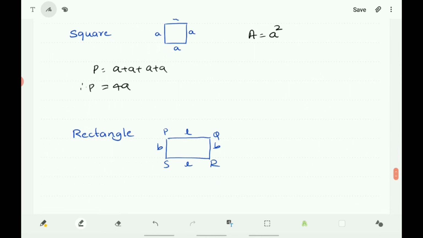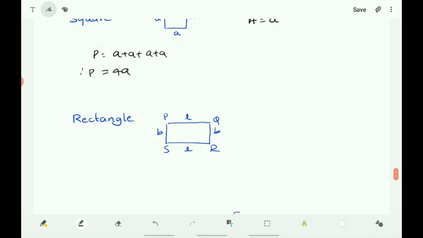Next, rectangle. In rectangle, length and breadth are taken for the perimeter and the area. Now you know that perimeter of the rectangle is equal to L plus B plus L plus B, that is 2L plus 2B. So if you take 2 outside, 2 into L plus B, that is the perimeter of the rectangle. And area of the rectangle is equal to length into breadth, A is equal to L into B.